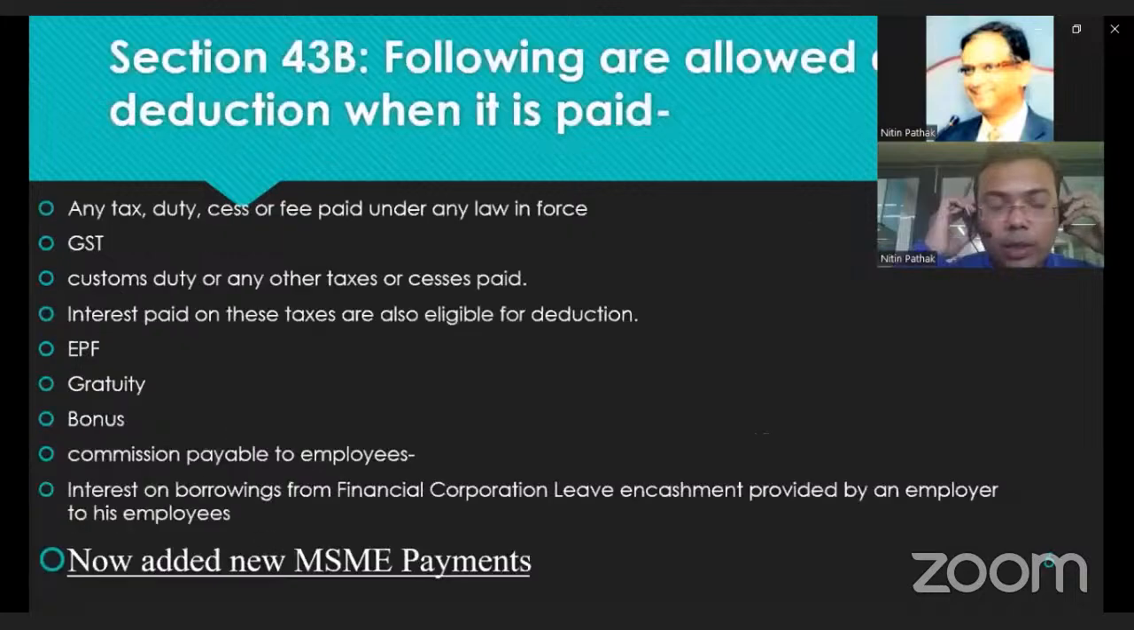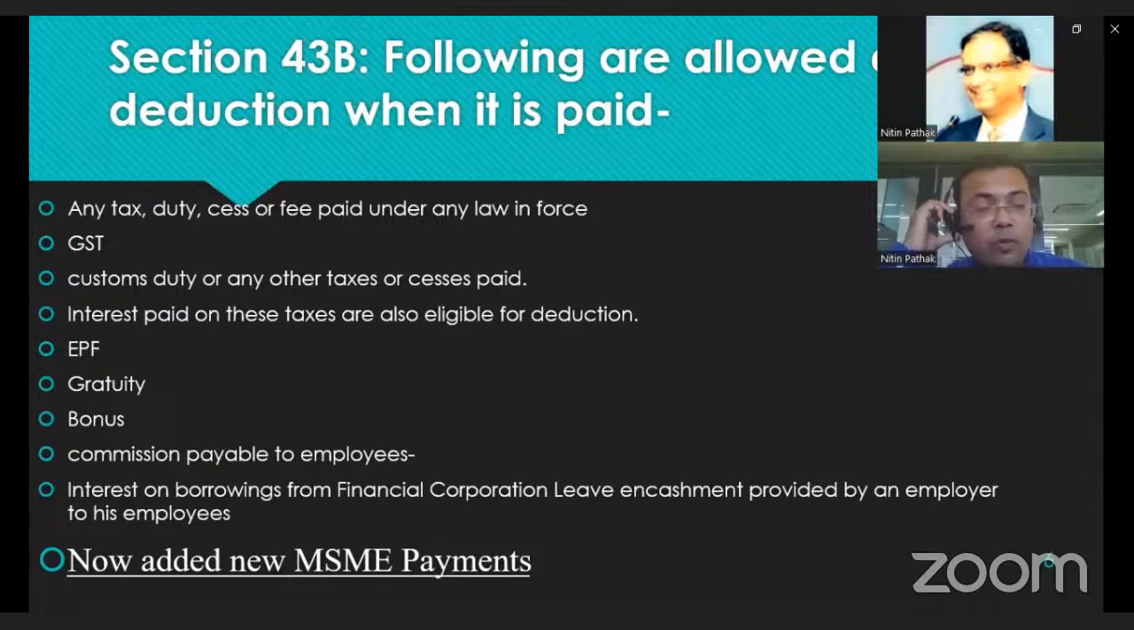Okay, so as of now, under section 43B the following are allowable deductions when paid. Means these are expenditures which accrue on 31st March but are paid on or before the due date of filing return. They are allowable deductions in income tax.